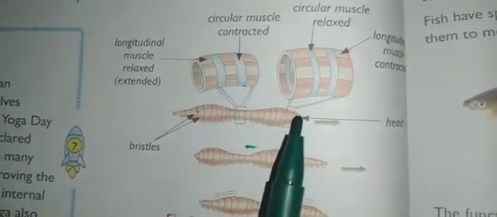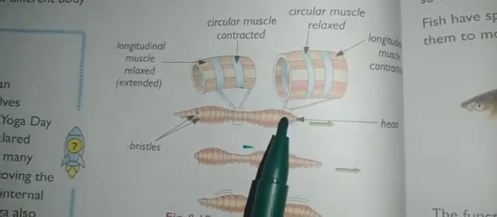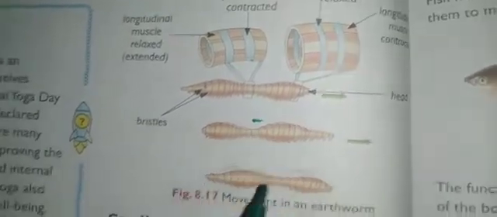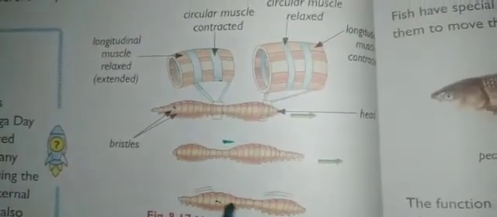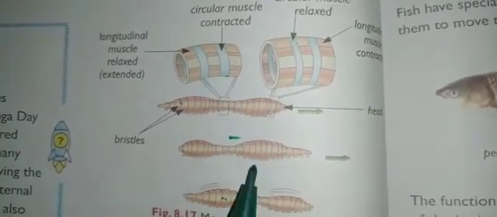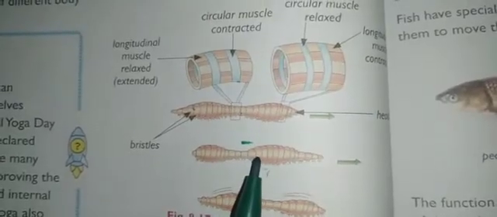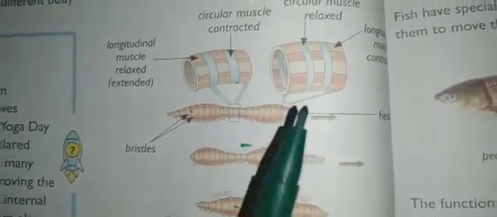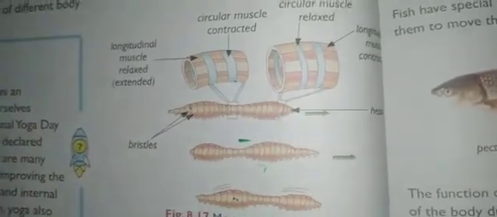When the fluids move to this portion, it will become enlarged, and this becomes lengthier, right? So this is how the earthworms will move.